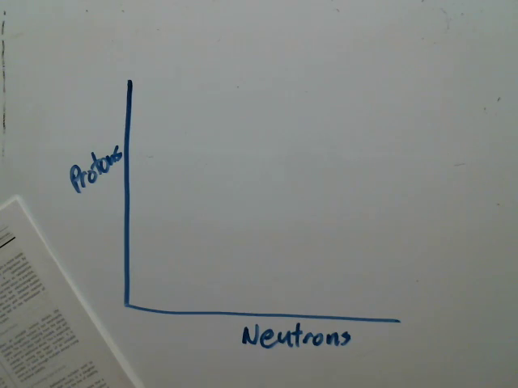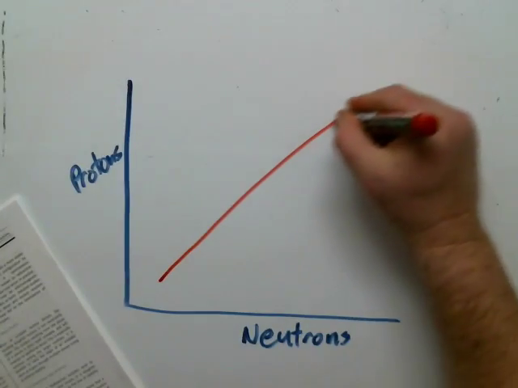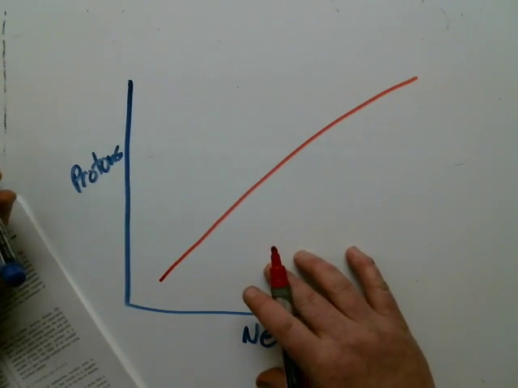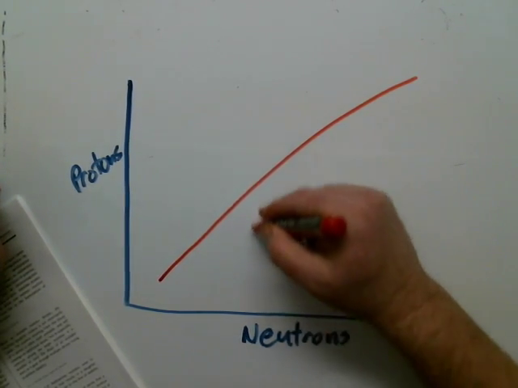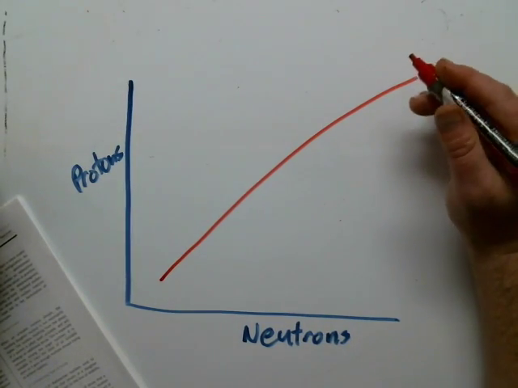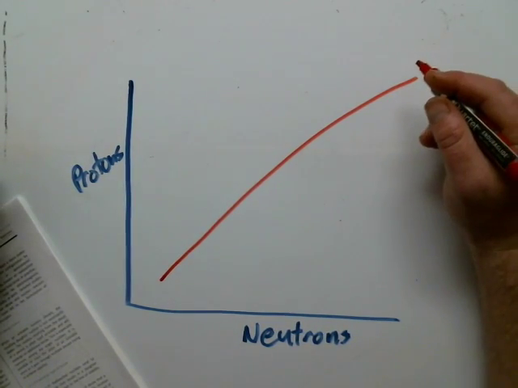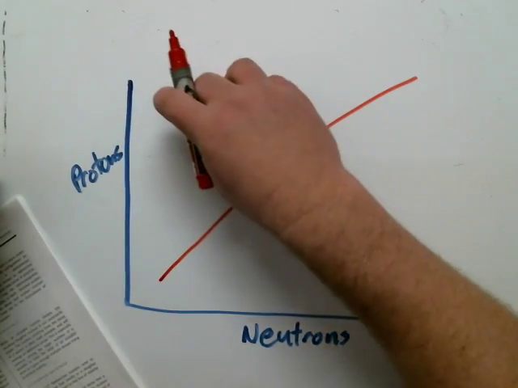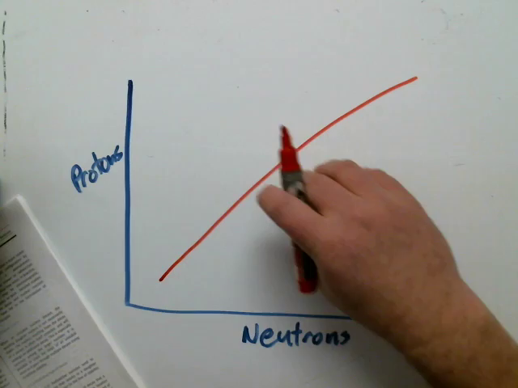Here's a line of stability. So all atoms, all elements, all isotopes are trying to be on this line because it represents a low energy state, essentially.